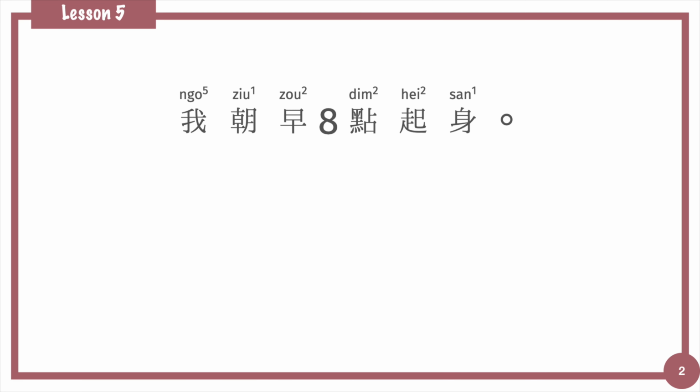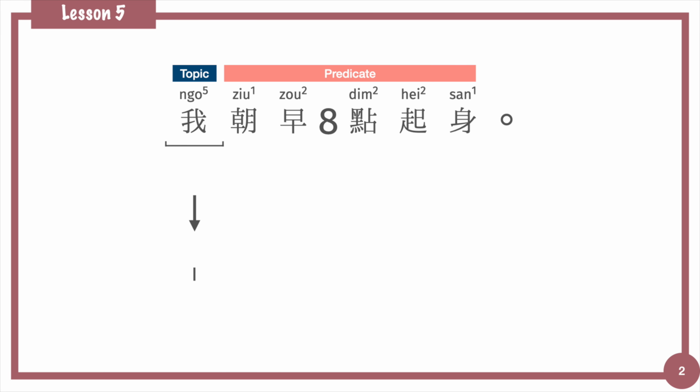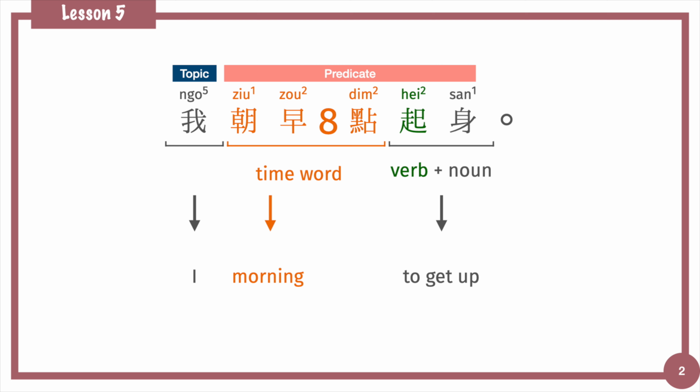Then let's move to the second sample sentence. 我朝早8點起身. 我 is the topic, means I. 朝早8點起身 is the predicate. 起身 is the main idea of the sentence. 起 is a verb, originally means up, and 身 is a noun, means body. 起身 means to get up. 朝早8點 is a time word, means 8 o'clock in the morning. 我朝早8點起身. I get up at 8 o'clock in the morning.